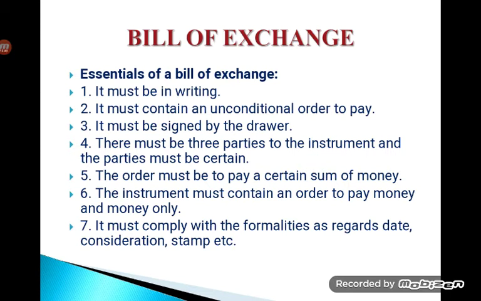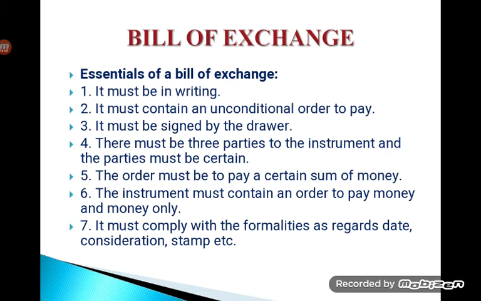It must comply with the formalities as regards to date, consideration, stamp, etc. So there are a few more formalities to be fulfilled under a bill of exchange in order to make it more negotiable and legal, where date is mandatory. Suppose, for example, we are talking about a time bill or term bill of exchange, both are the same here. You would have heard about term bill as well as time bill. A time bill states that the drawer is going to make the payment on or before a certain time period. So he has to specify when he is going to make the payment. The date must be specified in the bill.